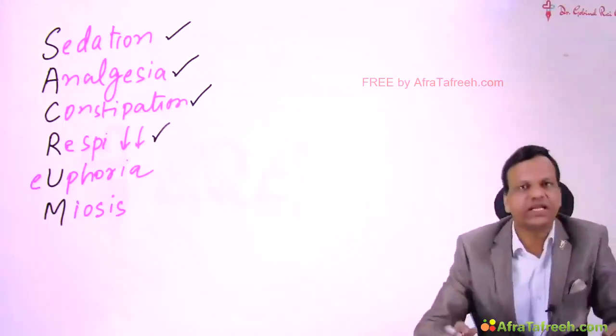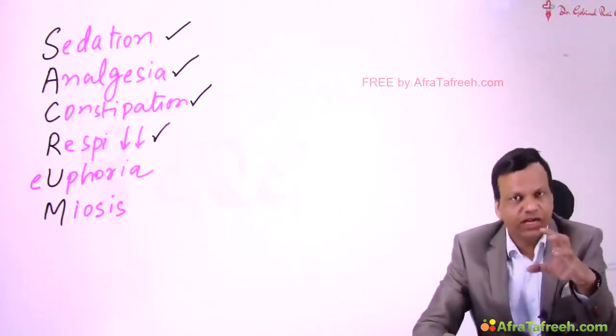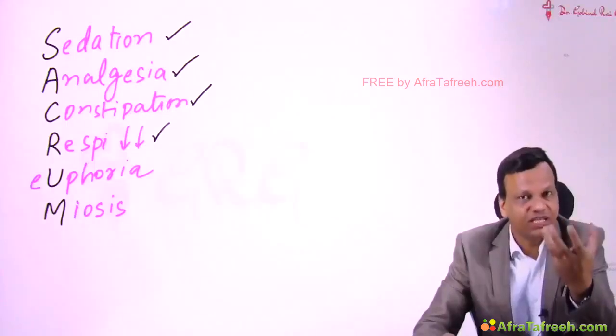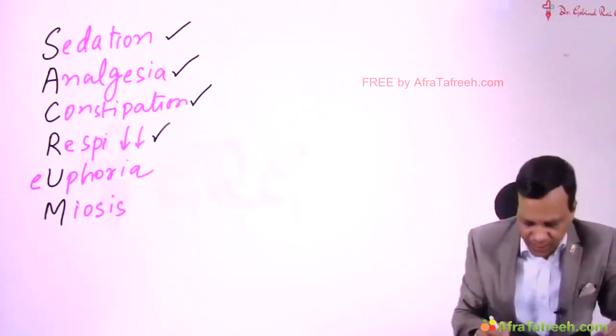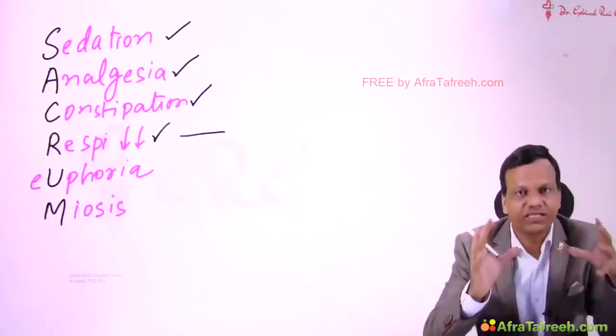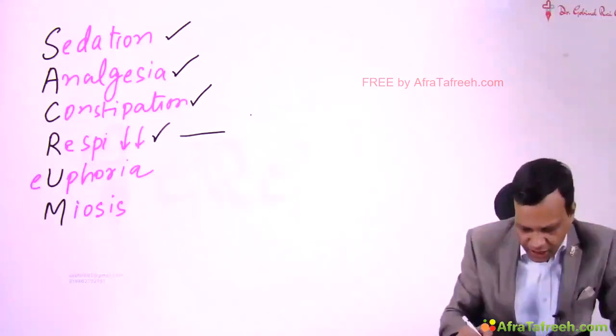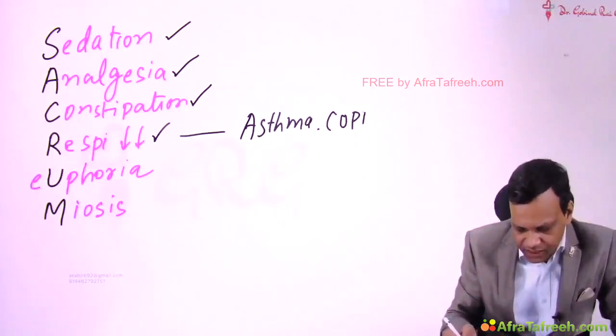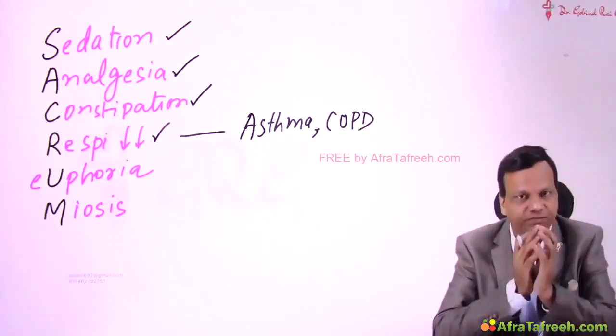Next is respiratory depression. Morphine can cause respiratory depression. This is the main thing we are worried about. Respiratory depression is aggravated if a person is already having respiratory disease. So morphine is avoided in conditions like asthma and COPD, as it can worsen the respiratory depression.